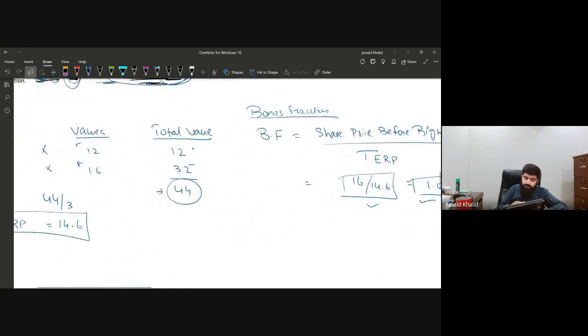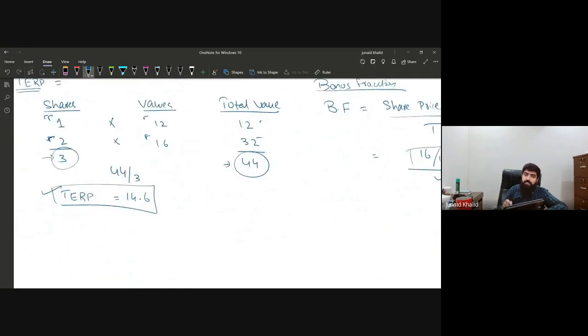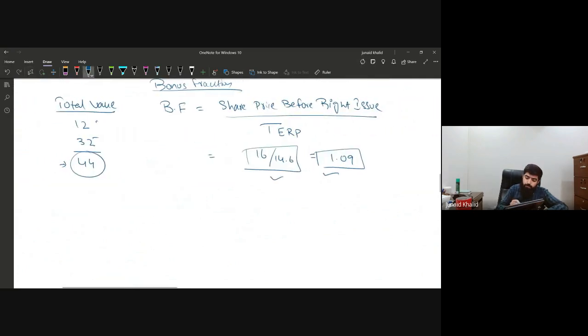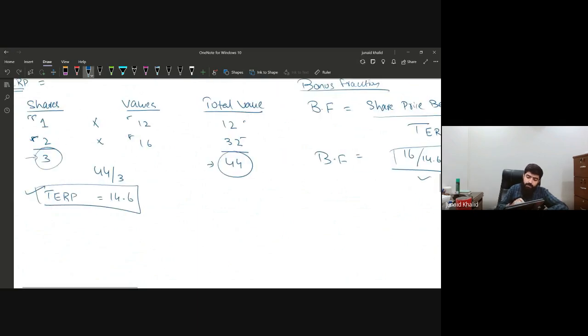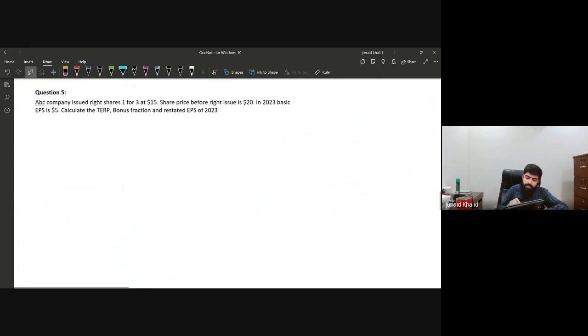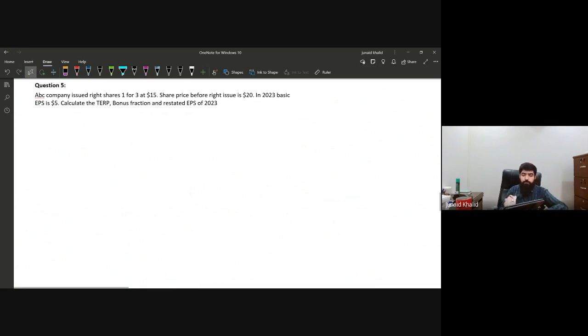So here, there were 2 requirements. Number 1, to calculate the TERP, and number 2, to calculate the bonus fraction. So we have calculated it. Now, let's move on towards another question. I would request you to pause the video, at least calculate the theoretical ex right price and the bonus fraction. The other part, that is the restated EPS, I will calculate it obviously.